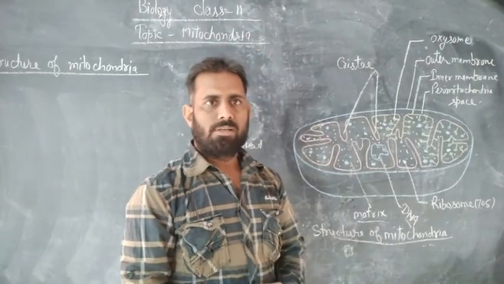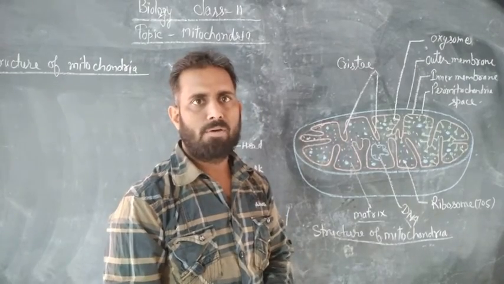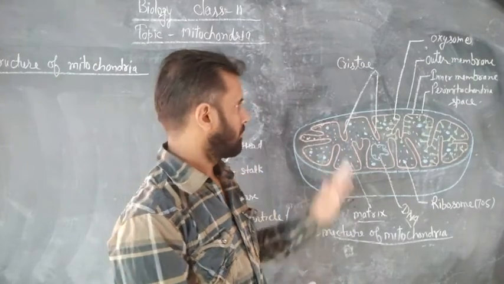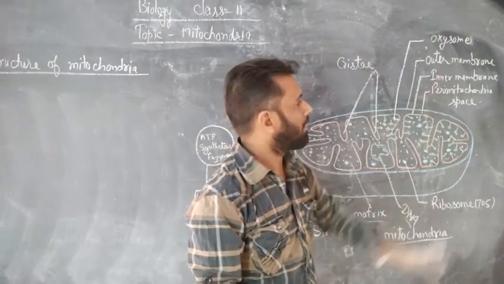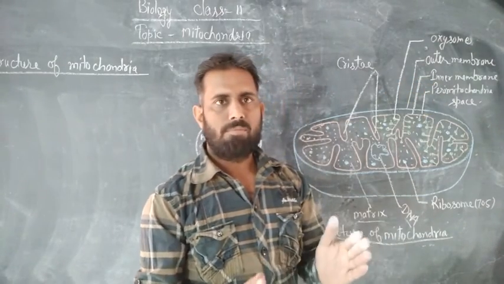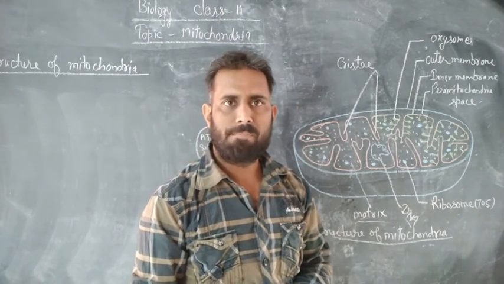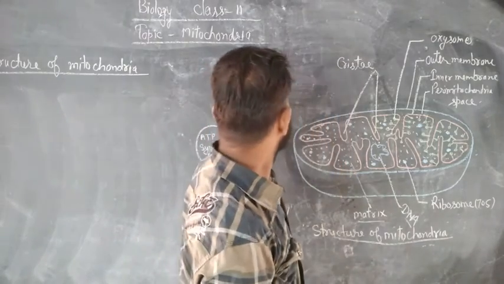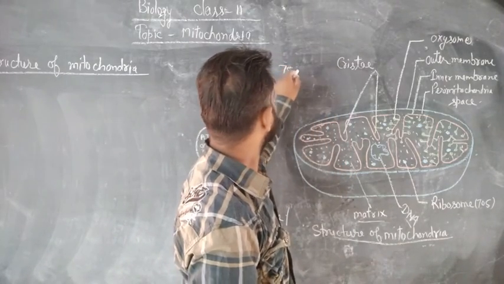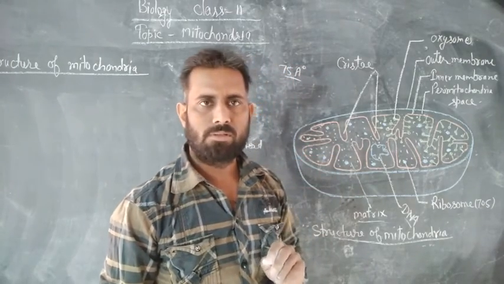So, structure of mitochondria. Mitochondria is a double membrane bound cell organelle, in which the first is the outer membrane and the second is the inner membrane. Outer and inner membranes are made up of lipid and protein, and each has a thickness of 75 angstrom.